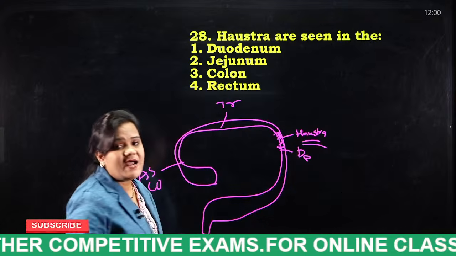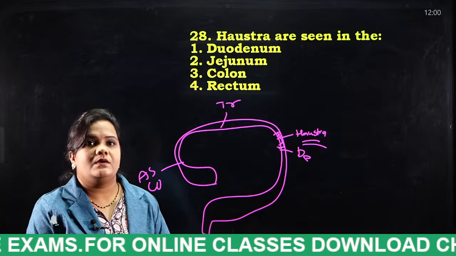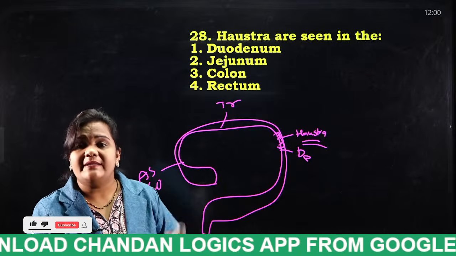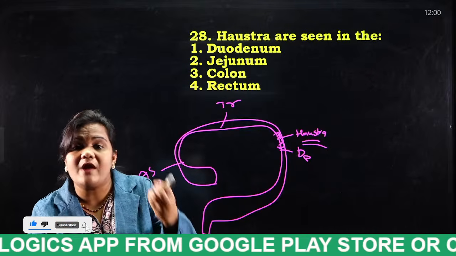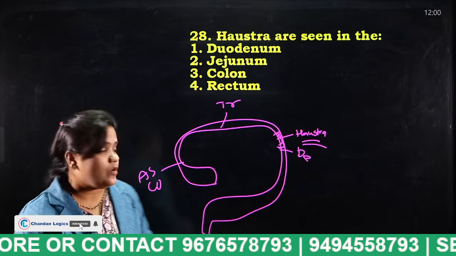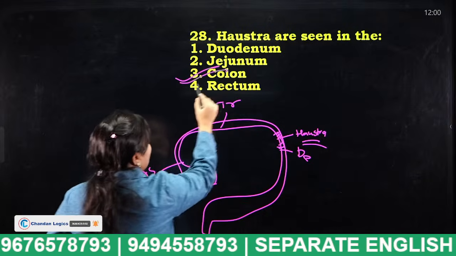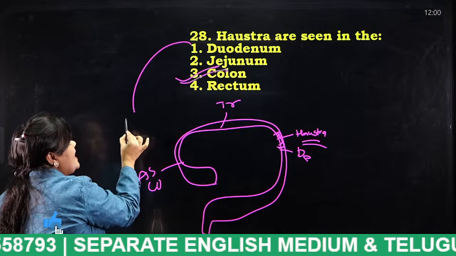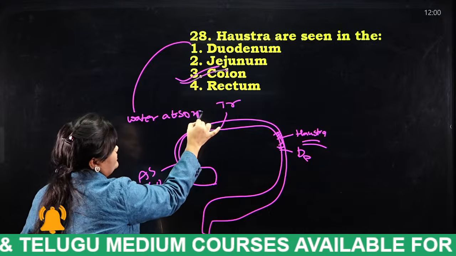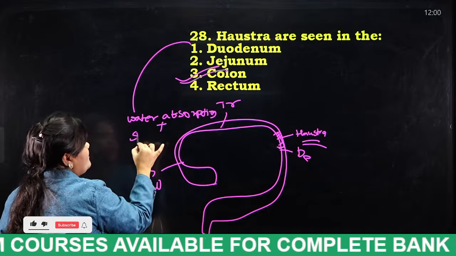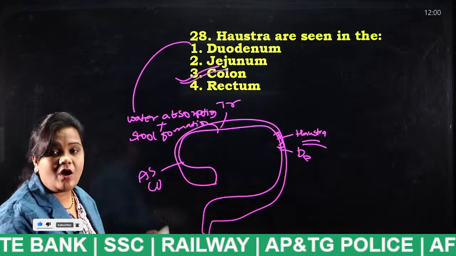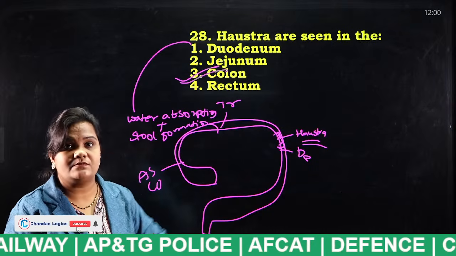So these haustra are seen in where? What is the function of the haustra? In the haustra there is water absorption. The water absorption and stool formation take place in this structure. Where is it present? It is present in the colon. So what is the function of the haustra? Water absorption and stool formation happen in the haustra. They appear on the colon like bands.